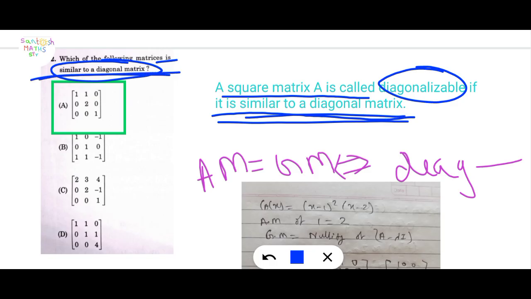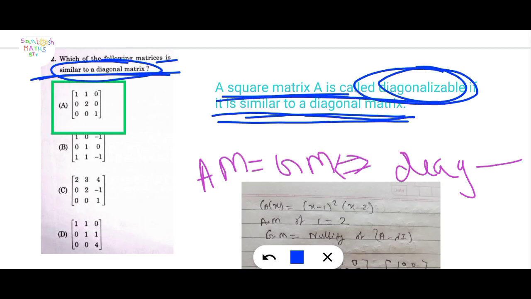It means the question is: which of the following matrices is diagonalizable? Here it is not given whether real number or complex number. If real number is not given, then it is automatically diagonalizable over complex numbers. Now check which of the following is diagonalizable.